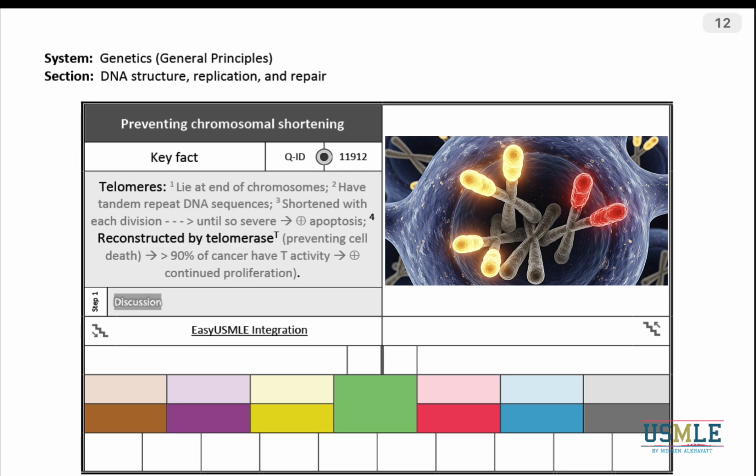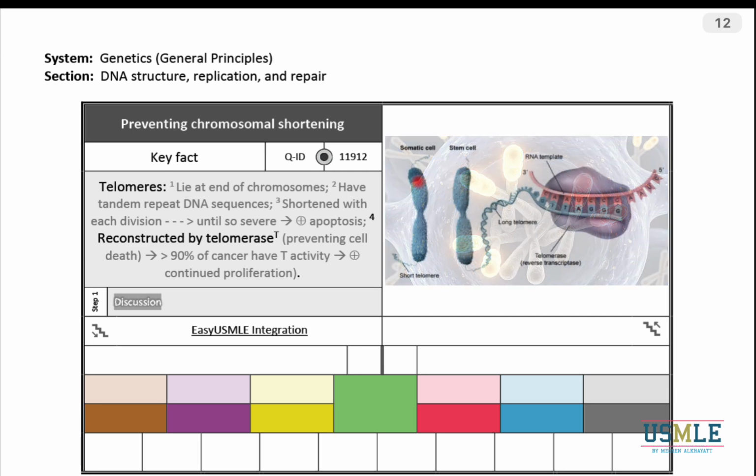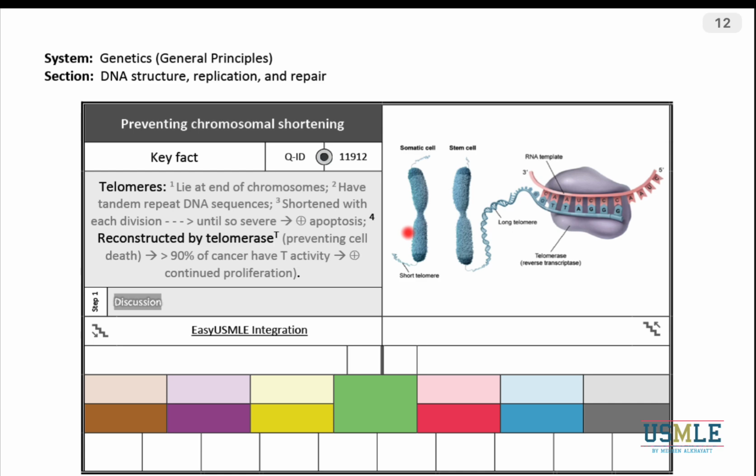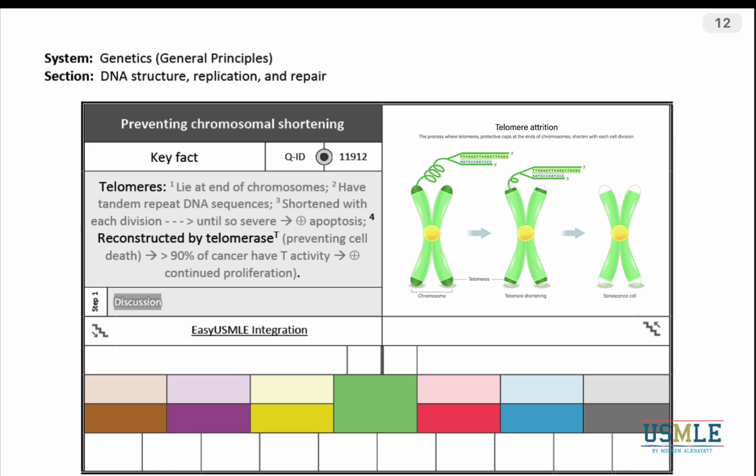Now, if we don't want these actively dividing cells to end by apoptosis, we need to rebuild the telomere. How do we rebuild the telomere? By this enzyme called telomerase. The activity of the telomerase enzyme is to build the lost telomere. So if a cell divides with loss of part of the telomere, as usually happens, this enzyme will rebuild the telomere so the cell can divide again and again without losing the telomere and without going into apoptosis.